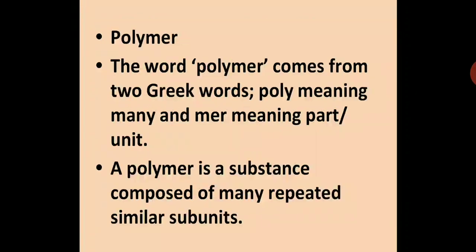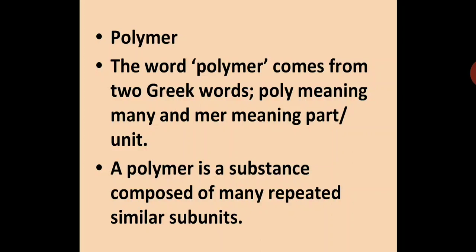So over here let us see polymer. The word polymer comes from two Greek words, poly meaning many and mer meaning part or unit. So a polymer is made up of many monomers. A polymer is a substance composed of many repeated similar subunits.